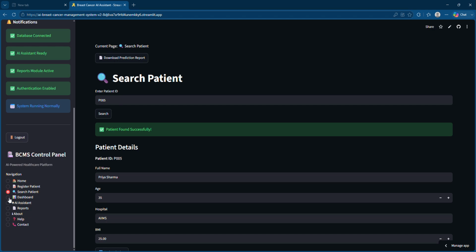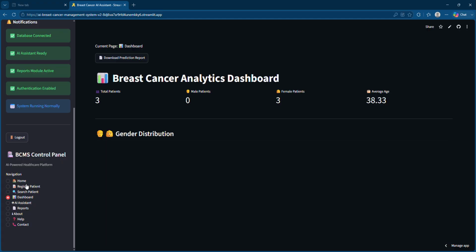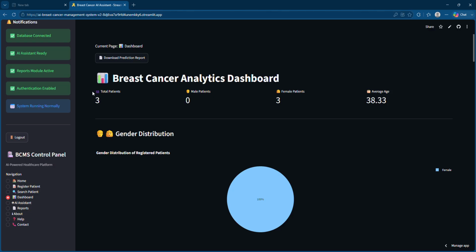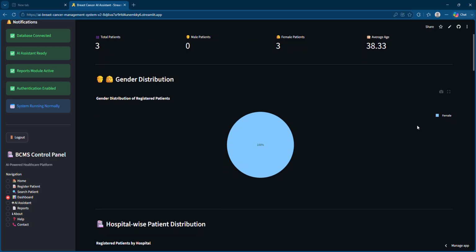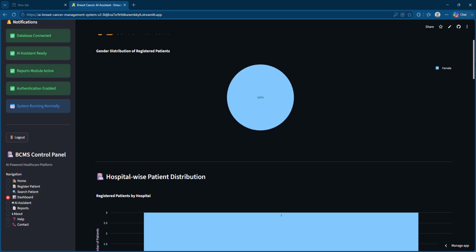Now moving on to the dashboard part. So we have finished with the register patient and search patient. Now moving on to the dashboard. Here you can see 3 patients are registered and all 3 are female. The average age is 38.33. This is the average of 3 patients, right? In the gender distribution, it is totally female, so this is 100%. If there were male patients, it would show a difference in this pie chart, right?